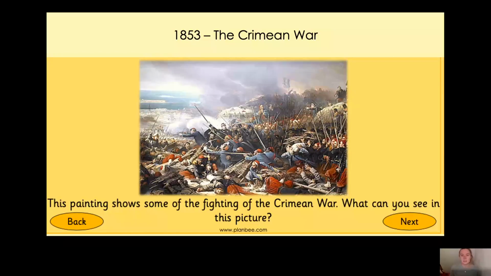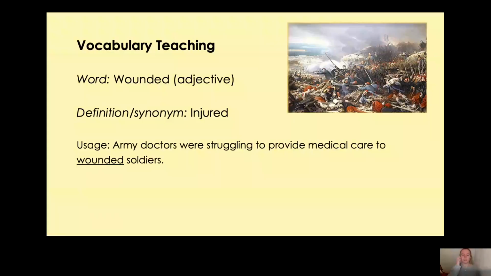Shall we find out together? So wounded is an adjective because it's describing the soldiers, the wounded soldiers. And it's a synonym for injured. Okay, if you're injured, you're wounded. So I said that army doctors were struggling to provide medical care to wounded soldiers.